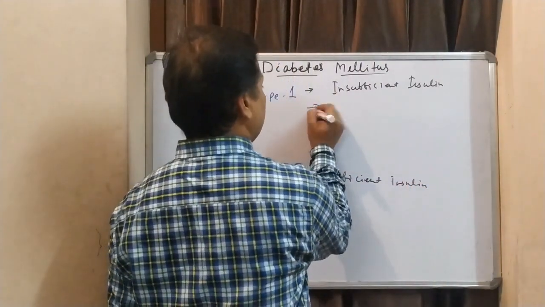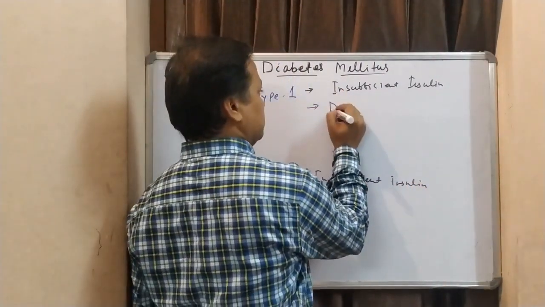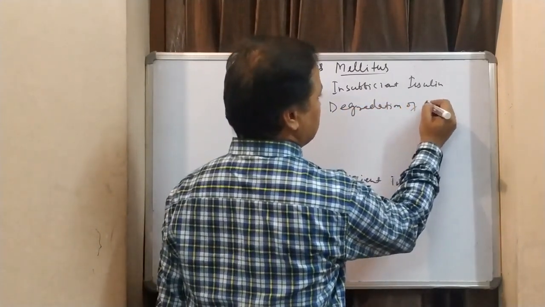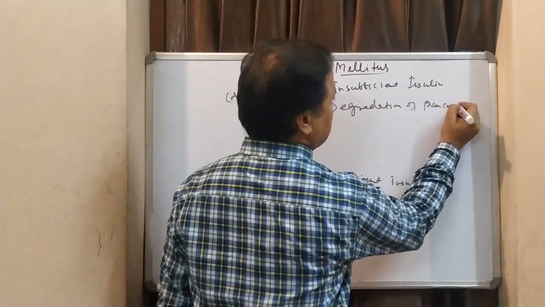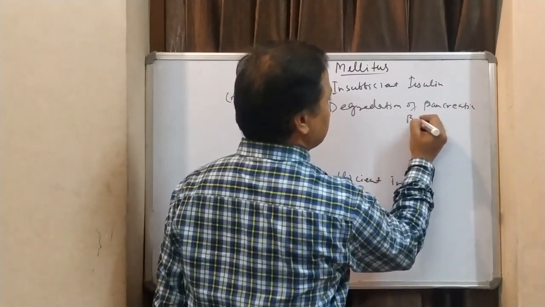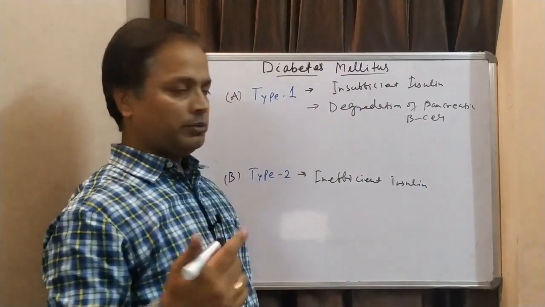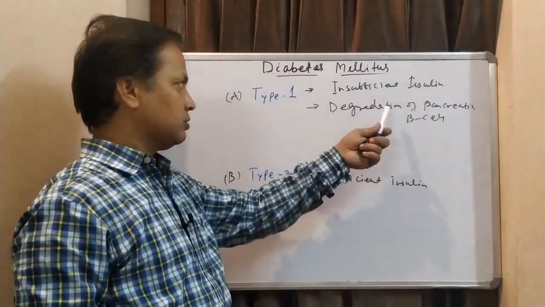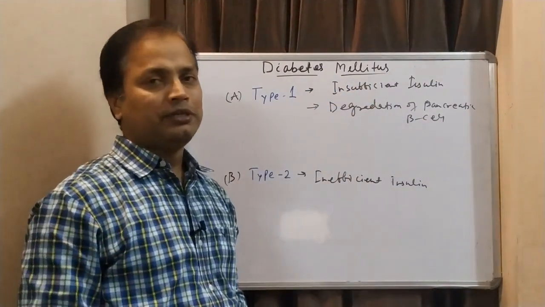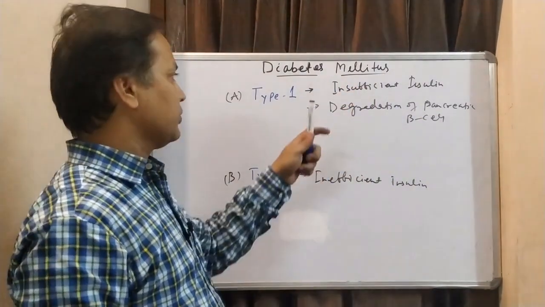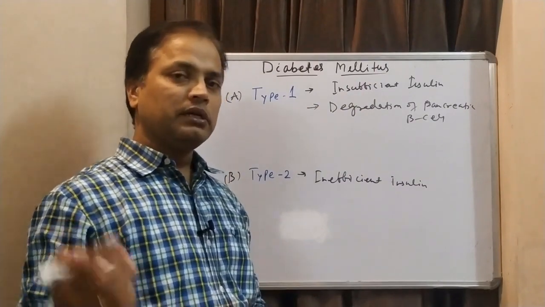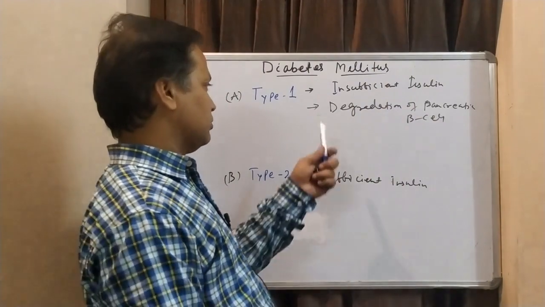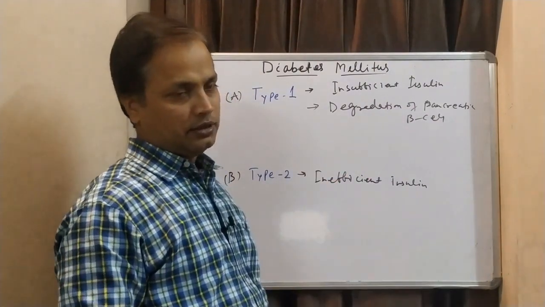The main reason how it occurs is because of degradation of pancreatic beta cells. So if beta cells are degraded, we don't have a sufficient number of beta cells, so insulin production will be decreased. So we don't have a sufficient amount of insulin, and once we don't, the glucose level will not be decreased in sufficient amount. So that's why hyperglycemia will occur.